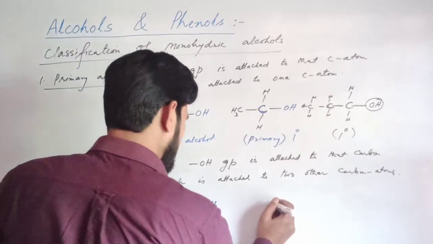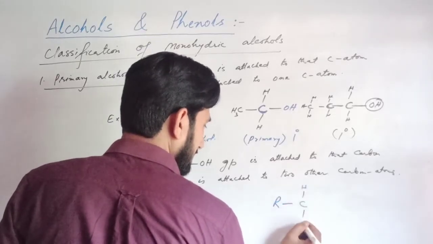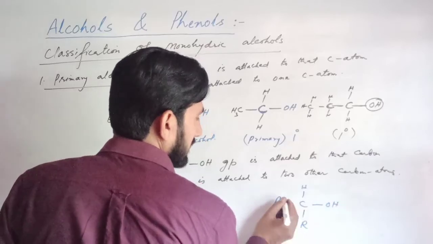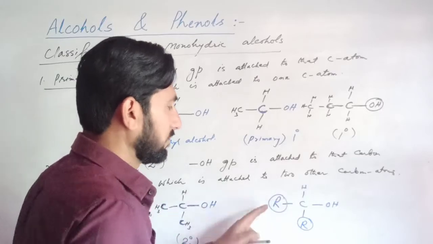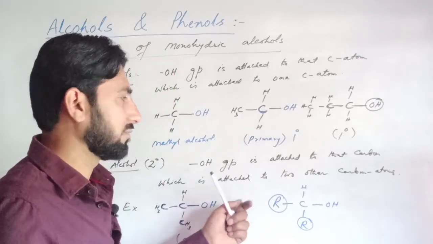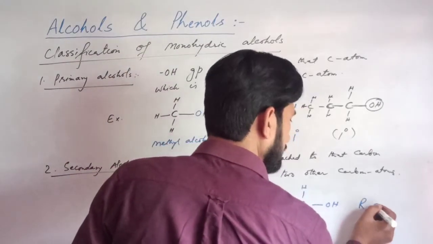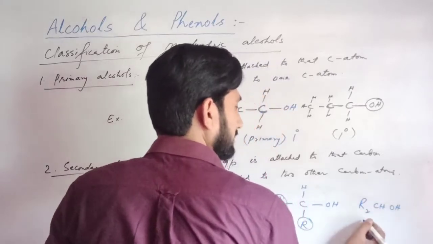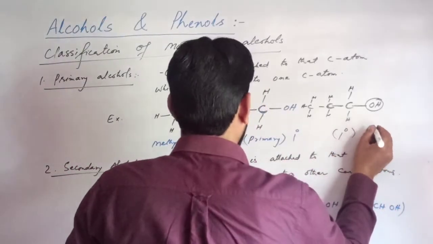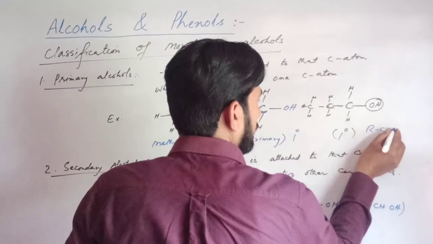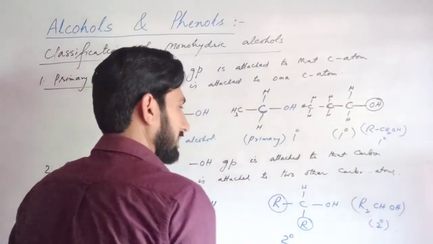It is generally represented as R, alkyl group, H, R, OH. The carbon atom to which the hydroxyl group is attached is linked to two other carbon atoms. Such alcohol is called secondary alcohol, and in short it is represented as R2CHOH. Similarly, primary alcohol is represented as RCH2OH. This is a primary alcohol, this one is a secondary alcohol.